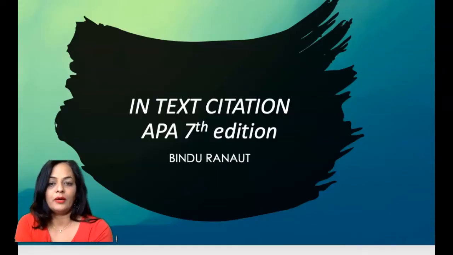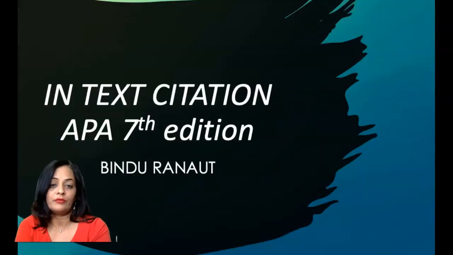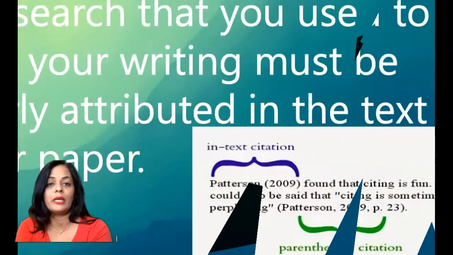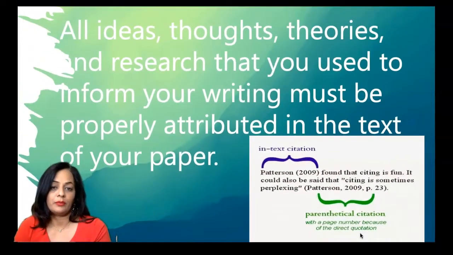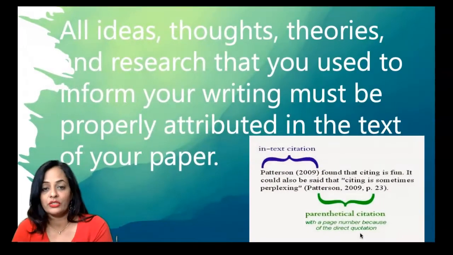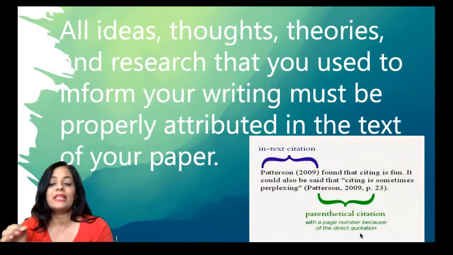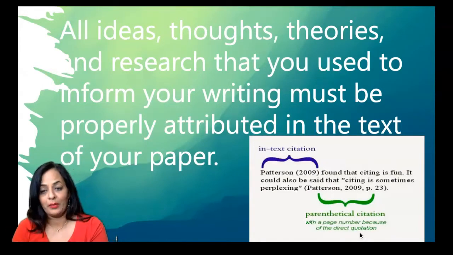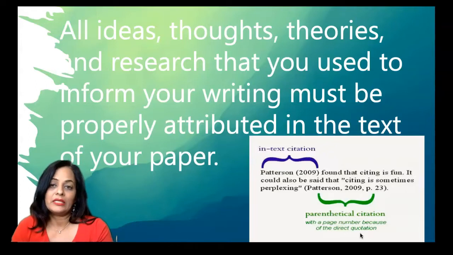Alright, so today we'll talk about in-text citations, which is really important for you to add into your paper whenever you are doing any kind of research, you're finding any information, and whenever you find that information that needs to go in citations. Alright, so let's get started. So we would be talking about APA 7th edition. Always remember, whatever idea does not belong to you and you have researched it and you got it from outside sources, that needs to be cited in your paper. All right, that is called in-text citation.